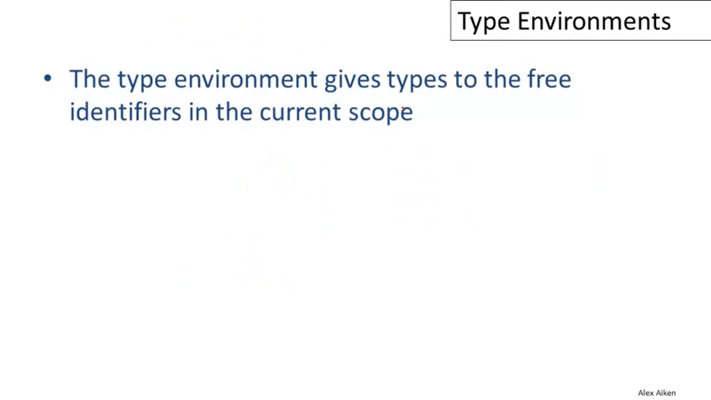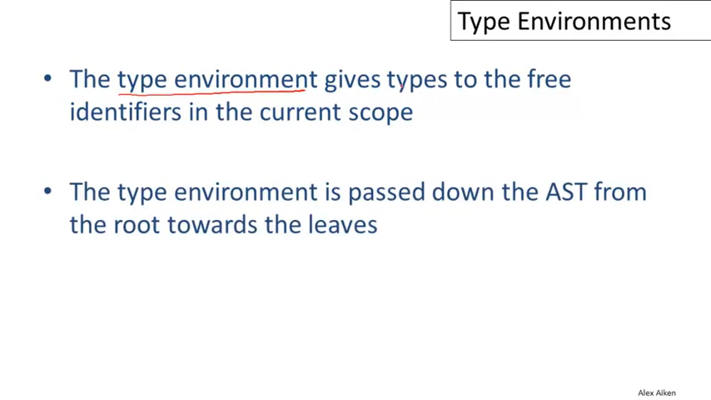To summarize this video, the type environment gives types to the free identifiers in the current scope. And this is very important because it doesn't even really make sense to talk about type checking an expression unless we have some information for the types of the free identifiers. And the type environment is just a way of formalizing that, of giving a name to some set of assumptions about what the types of those free identifiers are.